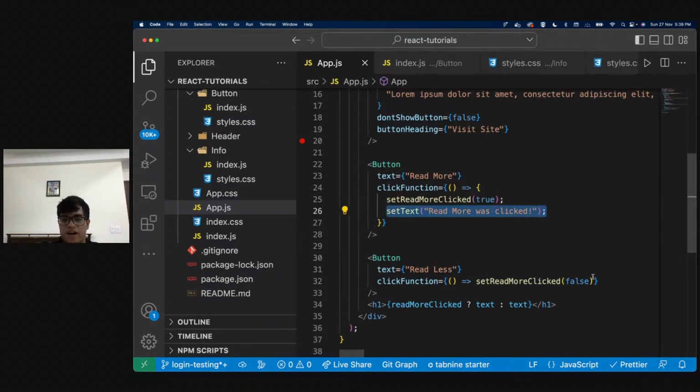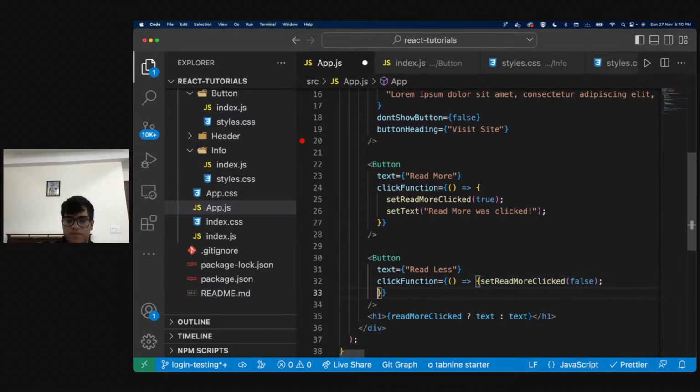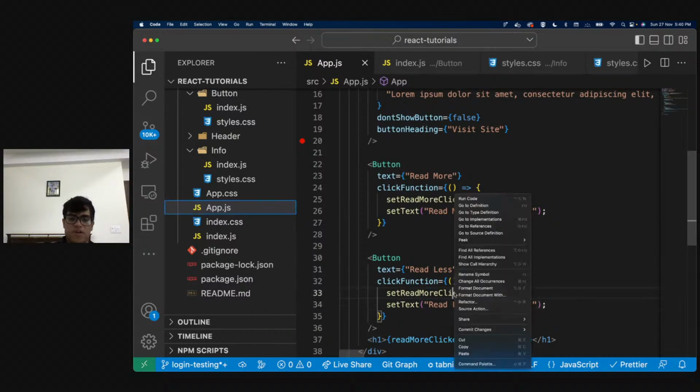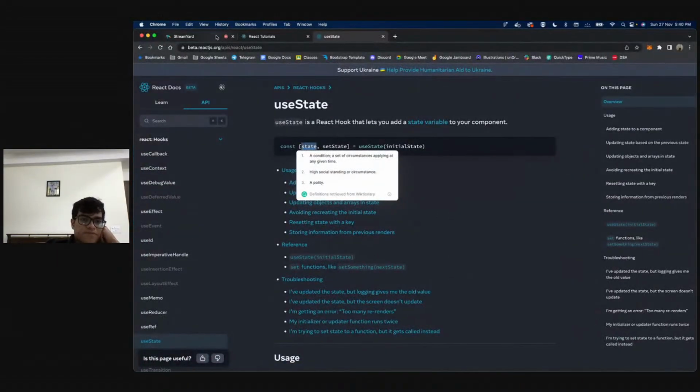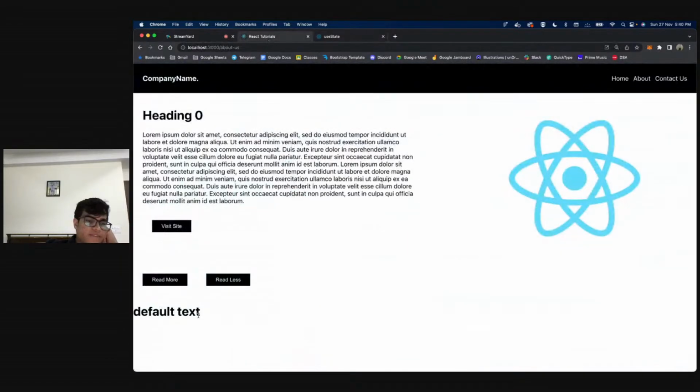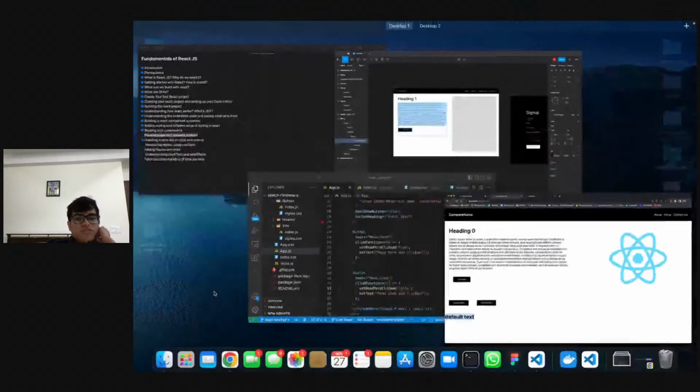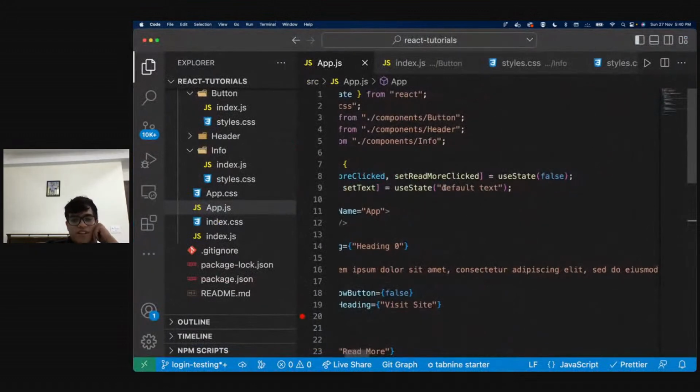And now over here, instead of saying this, I'm going to write read less was clicked. So when our page loads, by default we have the default text. So this is the default text.